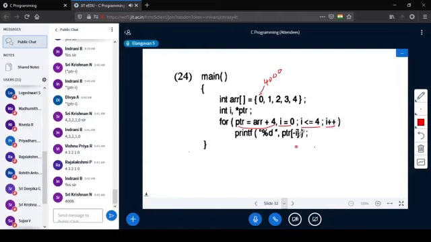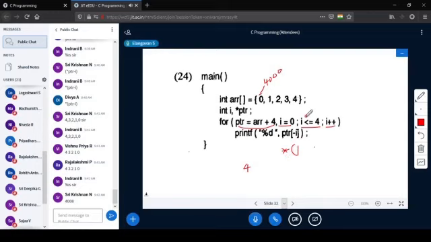Okay. So PTR of minus I is nothing but star of PTR minus I. PTR is 4008. So 4008 minus I, which is 0, is 4008. The value at the address is 4.